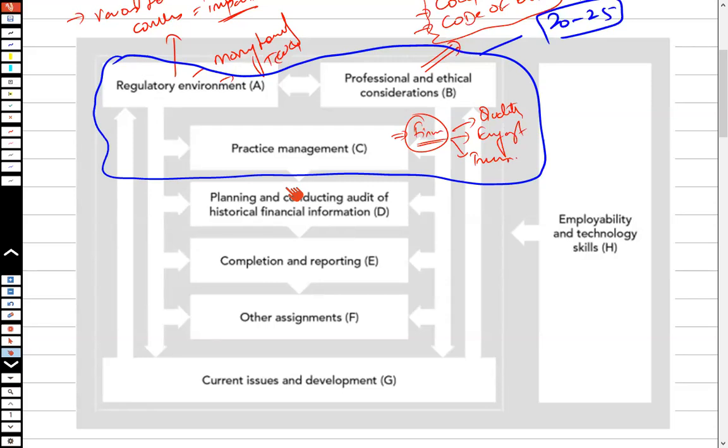Now, let's move a bit forward and talk a bit further. If I talk about planning and conducting the audit of historical financial statements, it is going to be the complete aspect of planning, and then the performance stage of the audit. The actual audit, the real audit, would be performed over here.